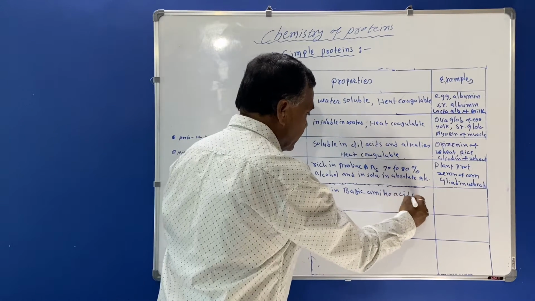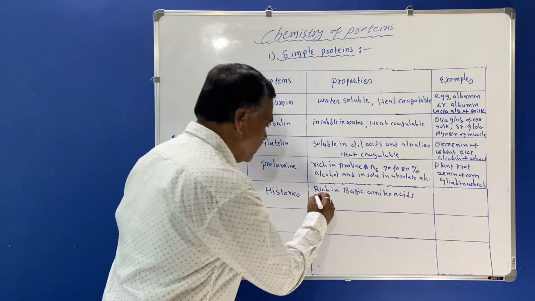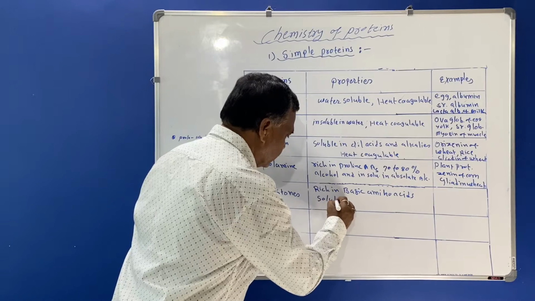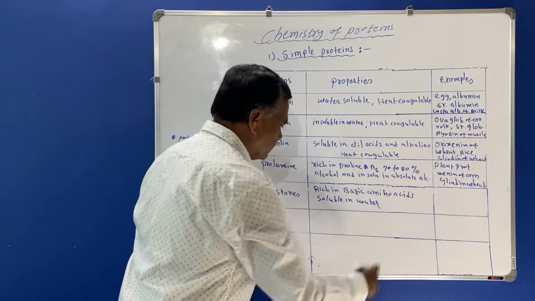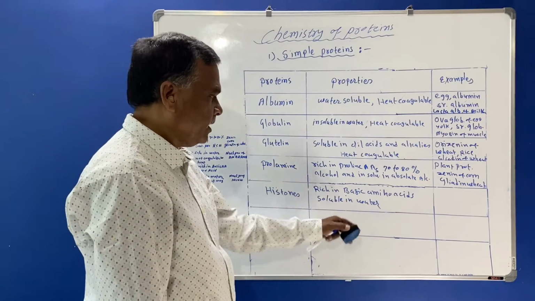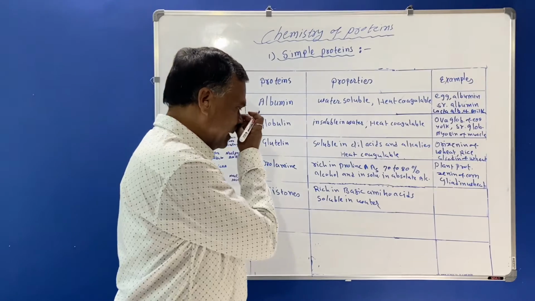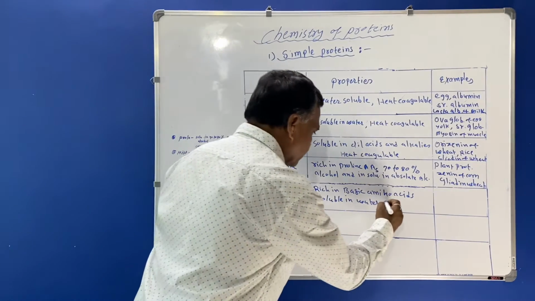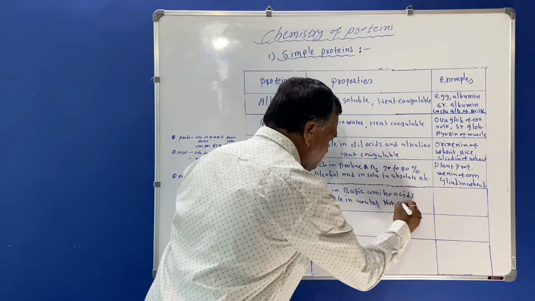They are rich in basic amino acids and they are soluble in water. They are soluble in water, and you must know that they are not coagulable to heat.